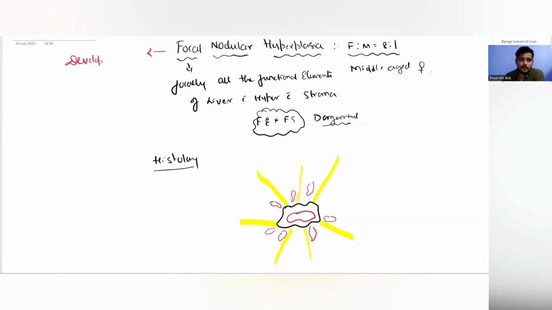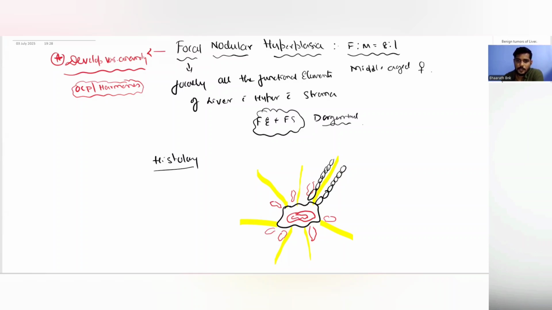This is a developmental vascular anomaly, and some cases have been associated with OC pill use or have been attributed to hormones in the female. But this association is not so strong, and right now it is considered to be a developmental vascular anomaly where there is a central scar with a central arteriole, and then there are smaller branches of this arteriole along the radiating fibrous septa. As I told you, it is because of the hyperplasia of all the functional units of the liver at a focal point.